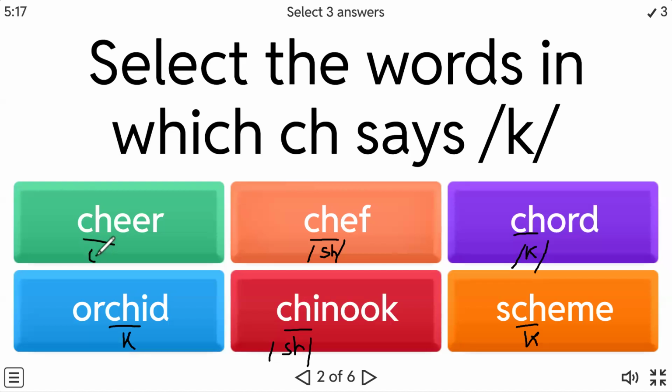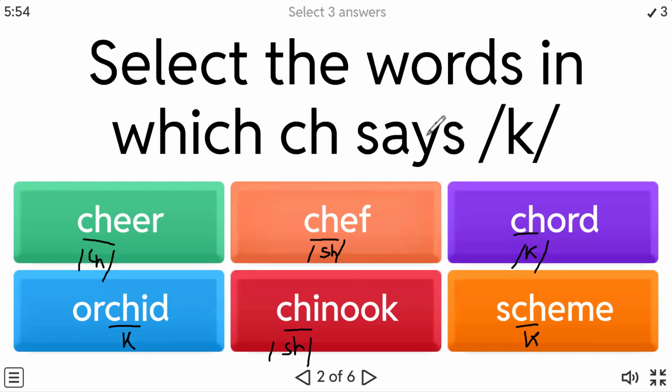So what is the question, my dear children? Okay, so we have now identified in each word what CH makes. Over here, CH is making the ch sound. Over here, CH is making the sh sound. Here, it's making k. And following, I have given the words like scheme, Chinook, and orchid. Many times these are very common words like chef and orchid, where people pronounce them wrongly.